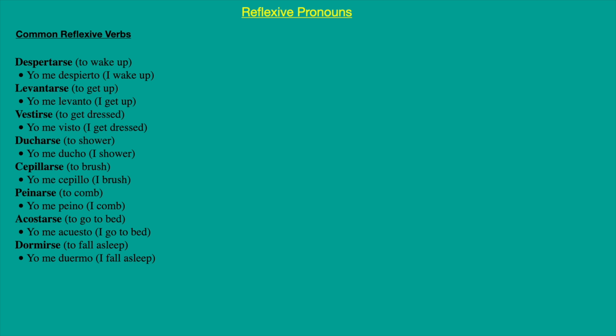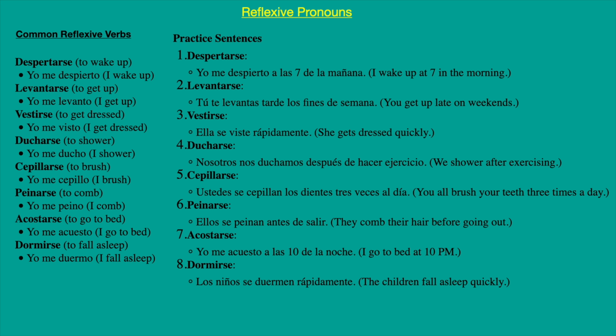Yo me peino, o tú te peinas. Acostarse, to lie down, to go to bed. So it is to go to bed, go to sleep, but also when you lie down, it is acostarse. Yo me acuesto. Dormirse, to fall asleep or go to sleep: yo me duermo.